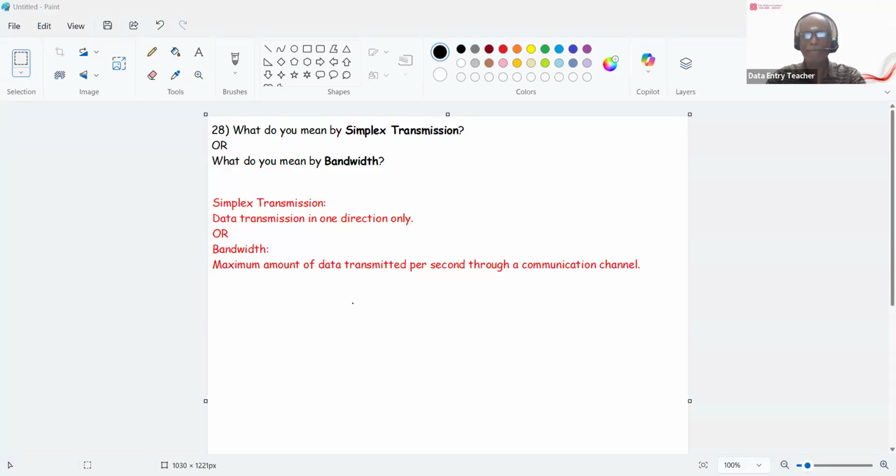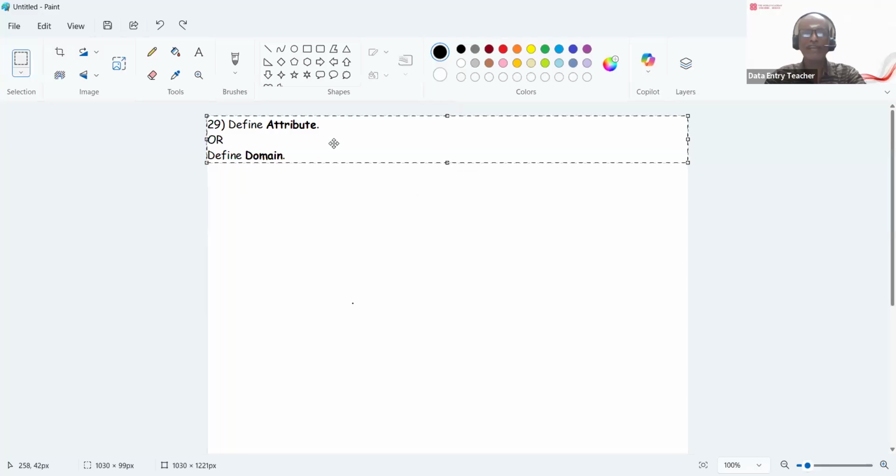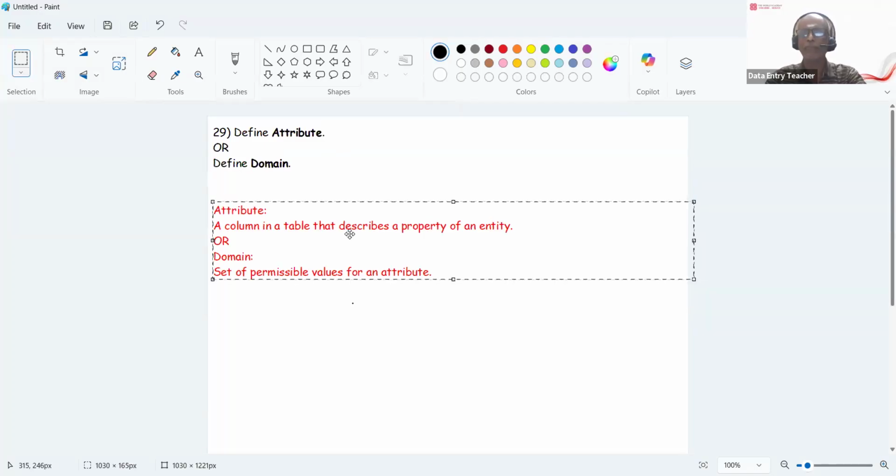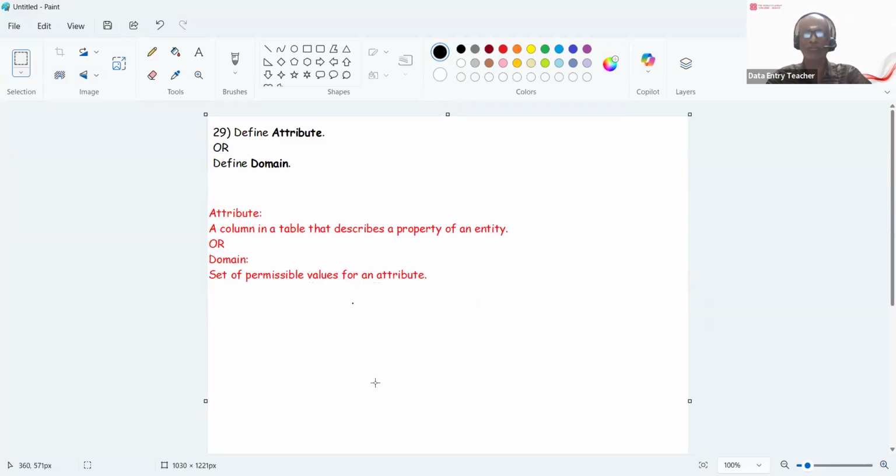29th question. Define an attribute and a domain. An attribute is nothing but a column of a table. You should understand the column. For example, employee number, employee name, salary. These are all columns, so they are called attributes. It's the property of an entity, whereas a domain is what? The set of permissible values for an attribute. For example, if the employee number is an integer, then I can give the employee number as an integer. It can be 101, it can be 1, it can be 2361.